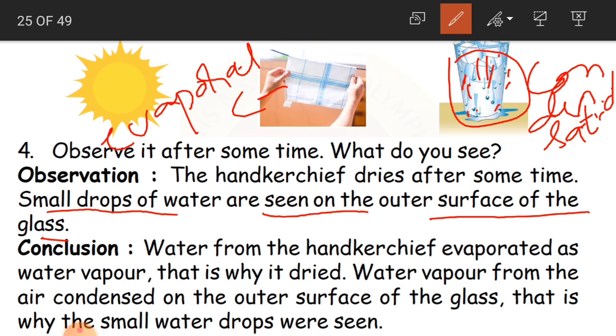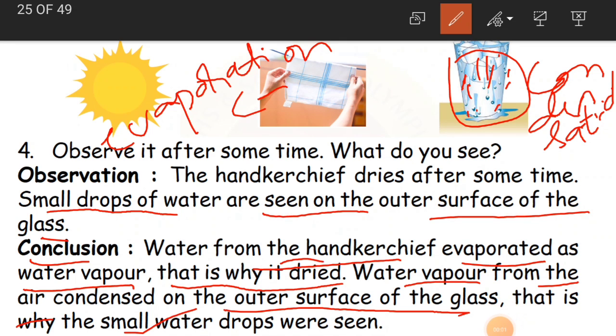The handkerchief is dried in the hot sun. This is evaporation. So what do we conclude? Water from the handkerchief evaporated as water vapor. That is why it dried.